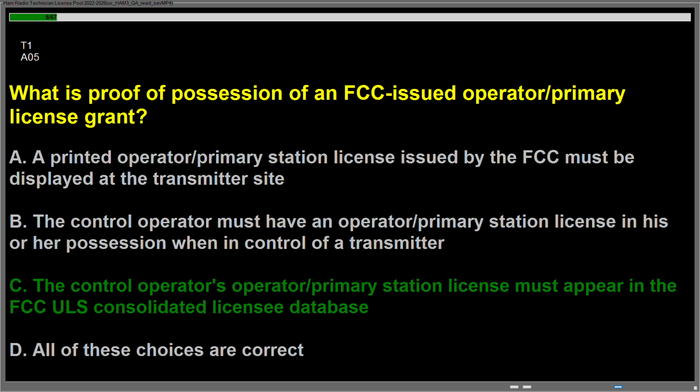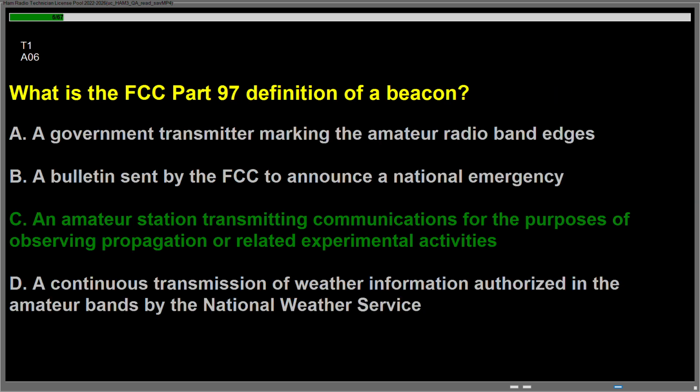Question Alpha 05, what is proof of possession of an FCC-issued operator/primary license grant? Answer is C. The control operator's operator/primary station license must appear in the FCC-ULS Consolidated Licensee Database. Question Alpha 06, what is the FCC Part 97 definition of a beacon? Answer is C. An amateur station transmitting communications for the purposes of observing propagation or related experimental activities.